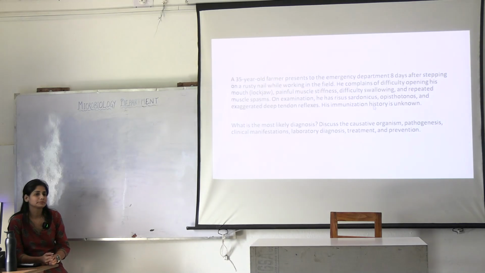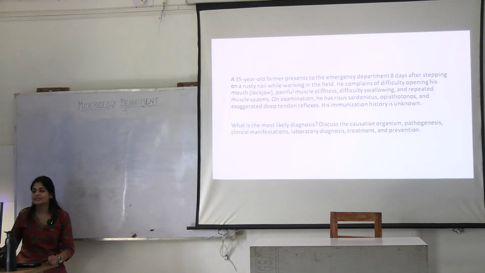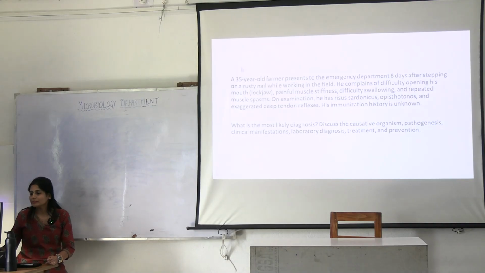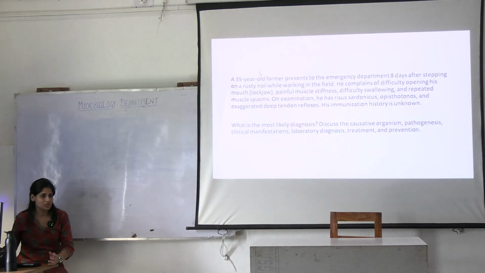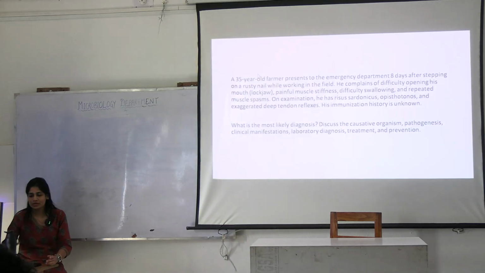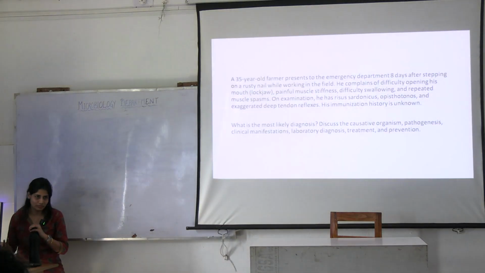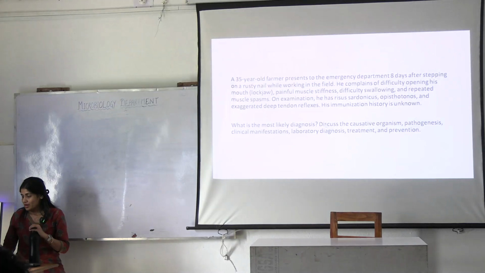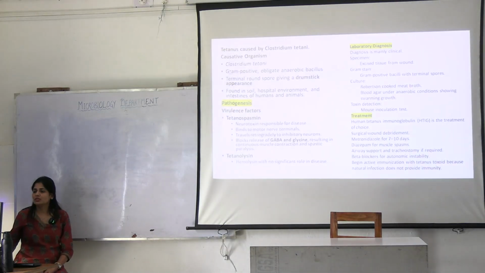Immunization history is important. Why? If this person is at least 35 years old, you have to repeat the tetanus boosters, tetanus toxoids. He has not taken any, there is no history of immunization. So if you have taken tetanus toxoid, you are protected from this. Everybody has taken TT here. How does it look?